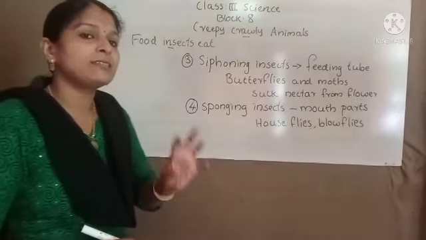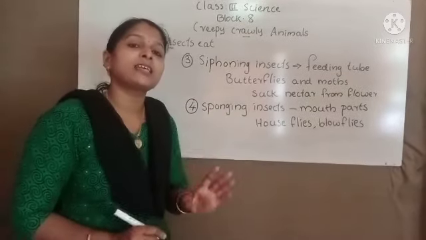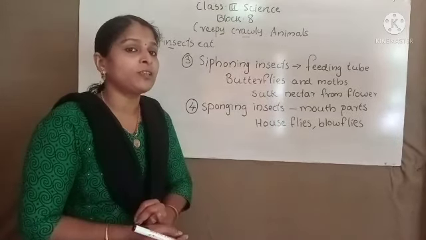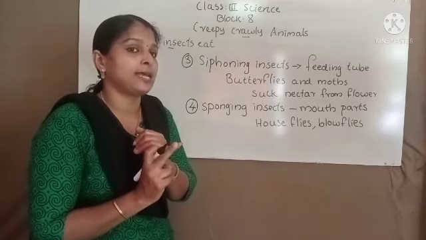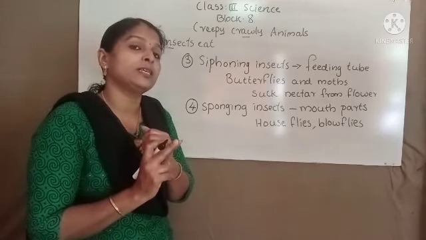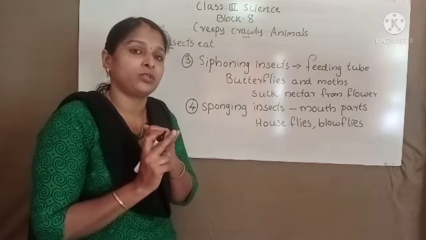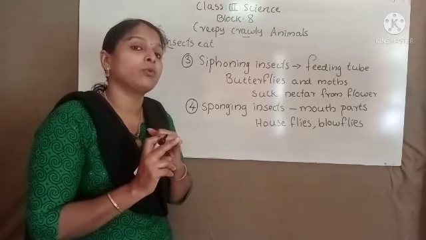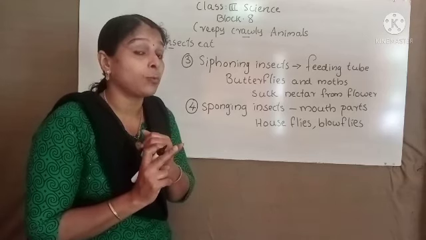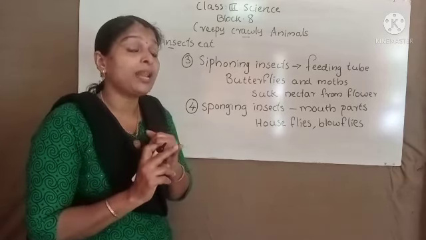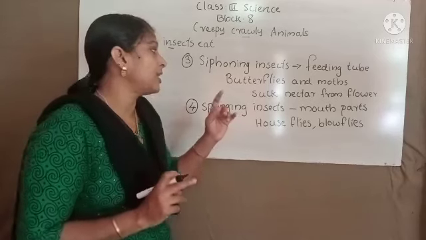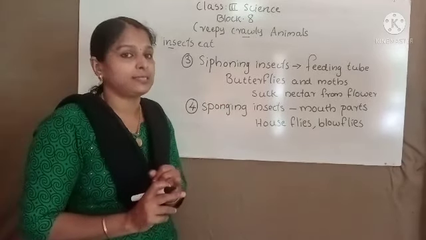Okay, so on the basis of food habits, insects are divided into four groups. First group is chewing insects. Chewing insects are chewing their food. Examples for chewing insects are grasshopper and cockroach.